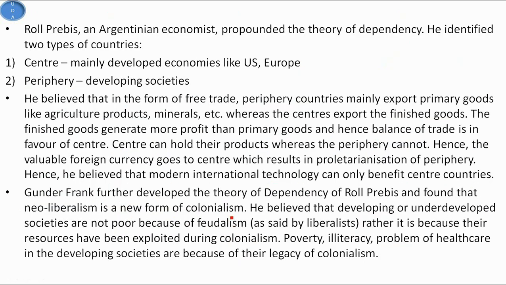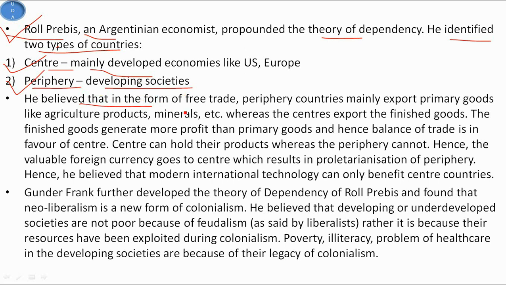theory of dependency. So basically, in 1949 an Argentine economist, Raul Prebisch, presented a parallel theory against the liberal economy, that is the theory of dependency, and he believed that liberalization is detrimental to the interest of developing nations. Hence he identified two types of countries. The first were the center countries, basically the developed economies like the US and Europe, or we can say the exporters of finished goods. And then we have another type of country, the periphery countries, basically the developing societies, which are the exporters of primary goods, or we can say raw material.